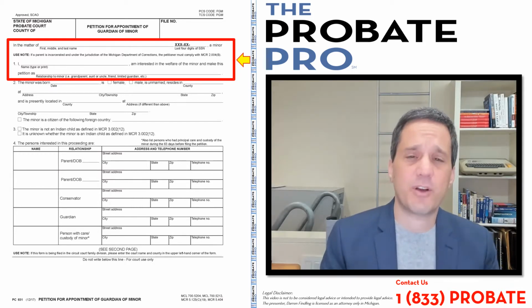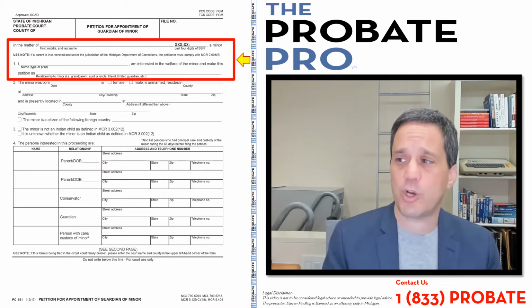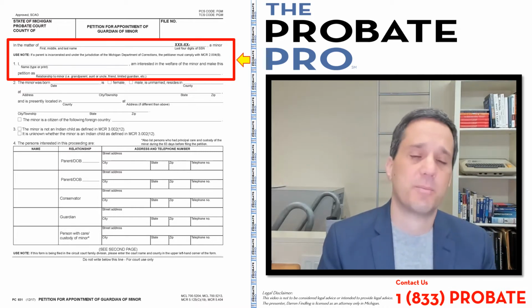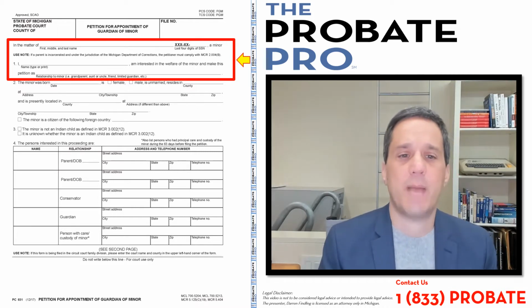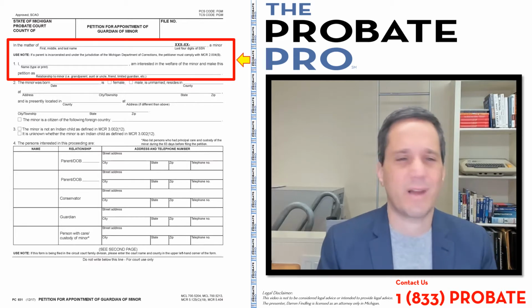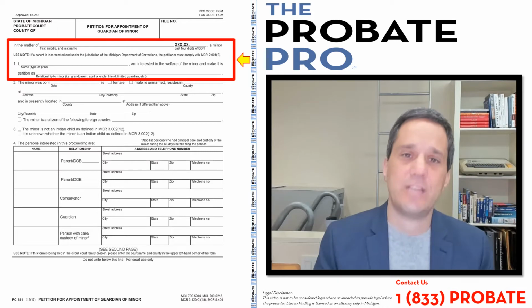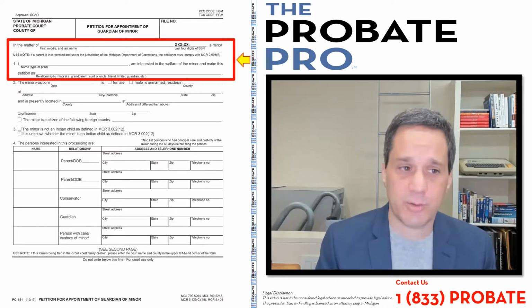Now you can see in very small print it says if a parent is incarcerated and under the jurisdiction of the Michigan Department of Corrections, the petitioner must comply with that particular court rule, MCR 2.004B. We're not going to cover that here, but there's some noticing requirements that relate to a parent that is incarcerated.